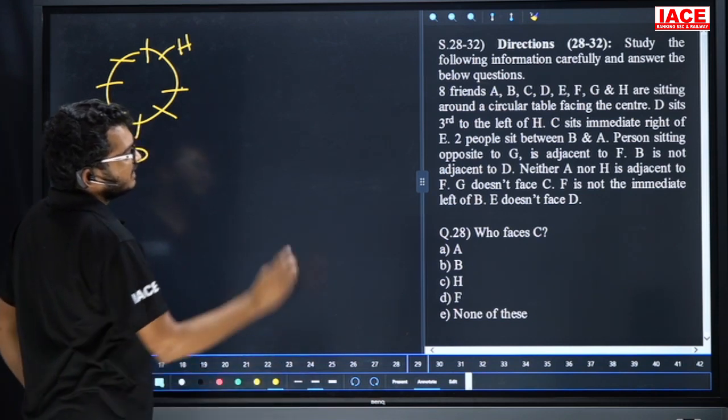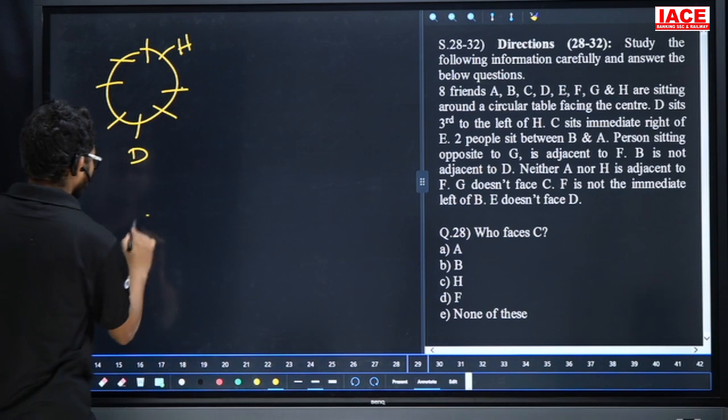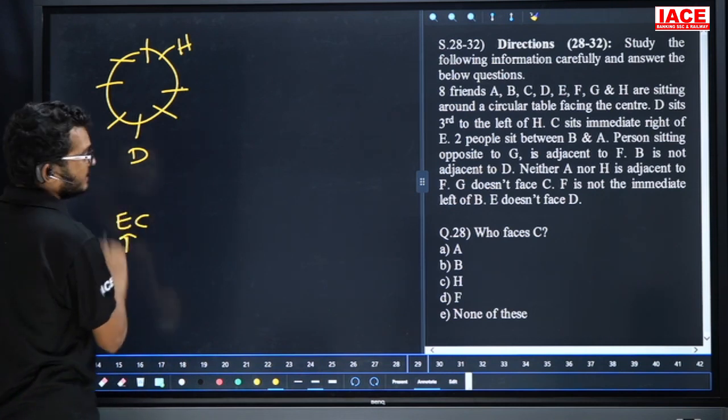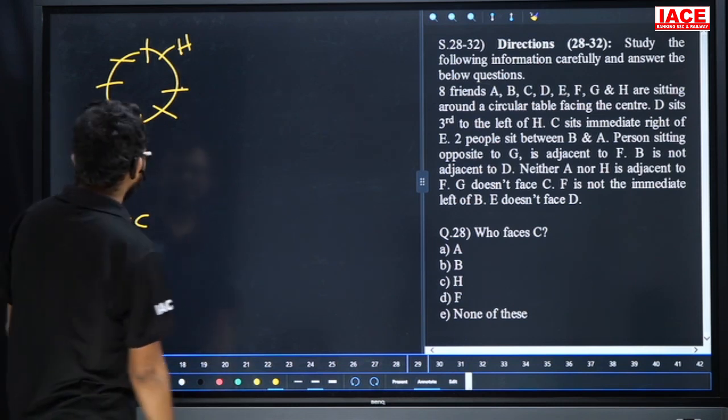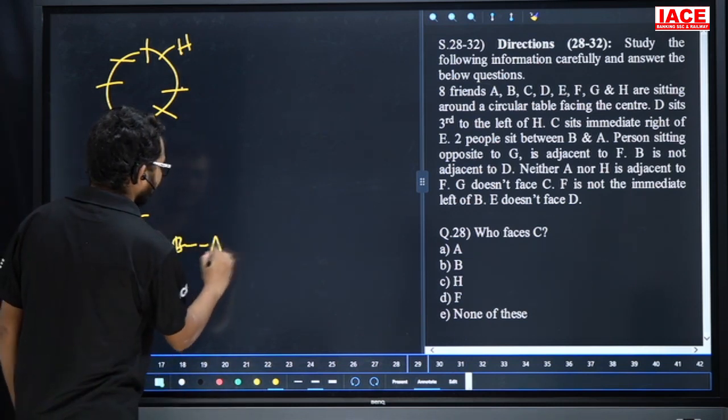Leave it. C is immediate right of E. Leave it. Two persons are between B and A. Between B and A, here we are having two members.